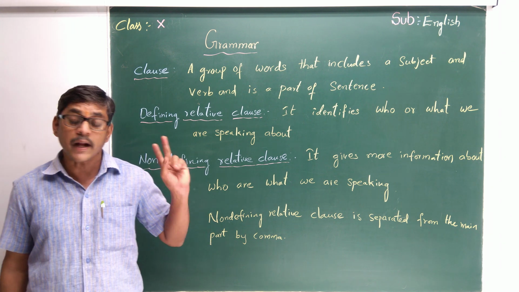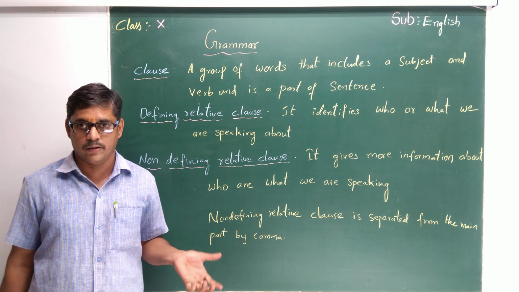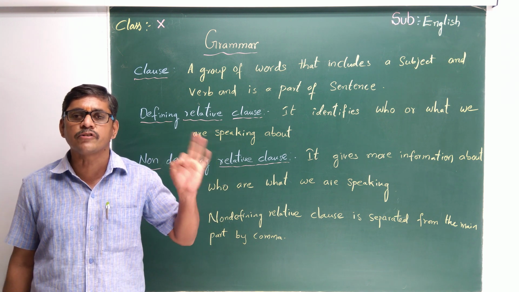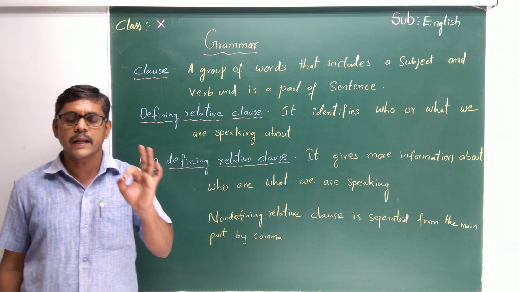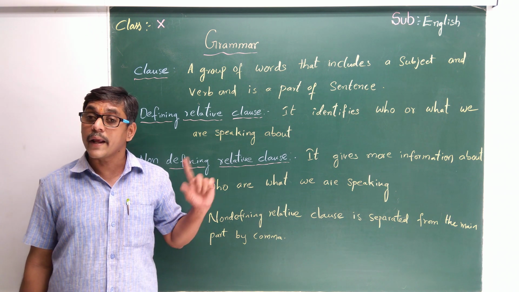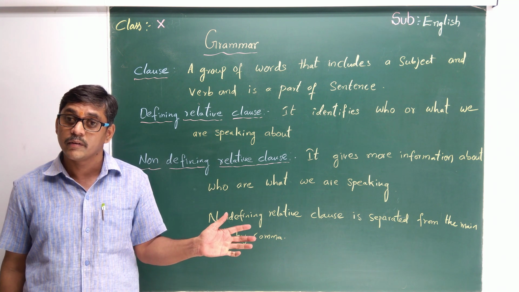We can divide the sentence mainly into two parts, one is the subject and the other is the predicate. Sentence is a group of words which gives full meaning. That is the definition for sentence. There is one more: phrase. A phrase is a group of words, but it is not a sentence, and it is not a clause.